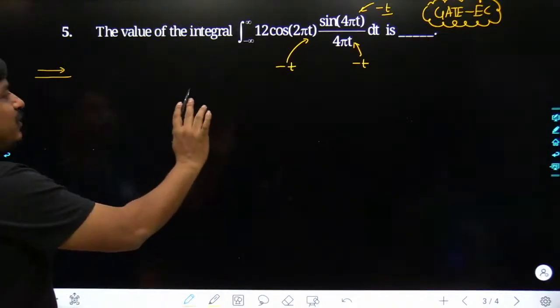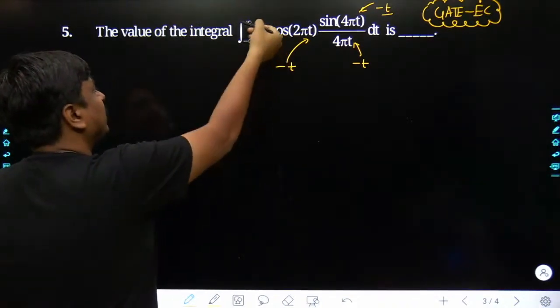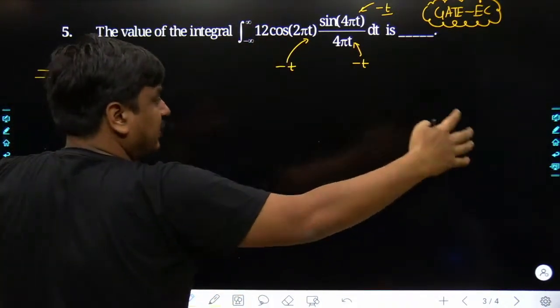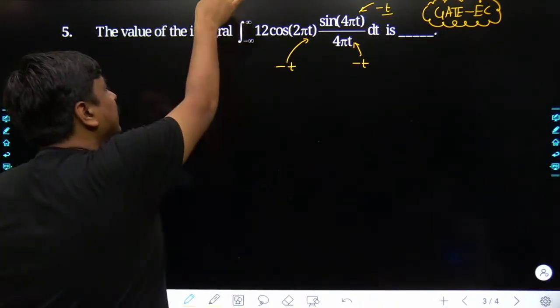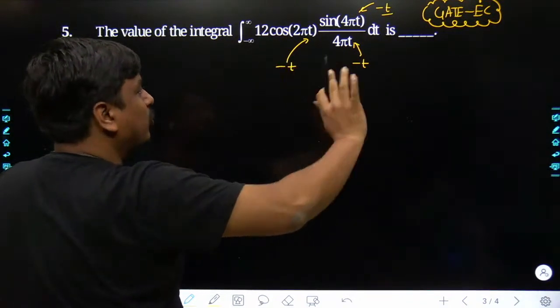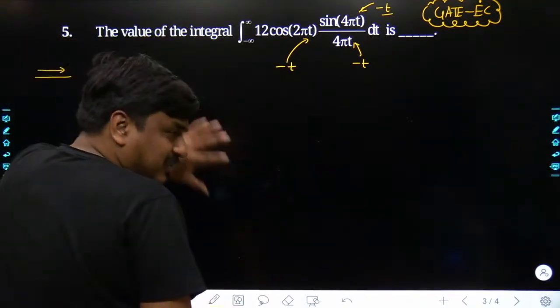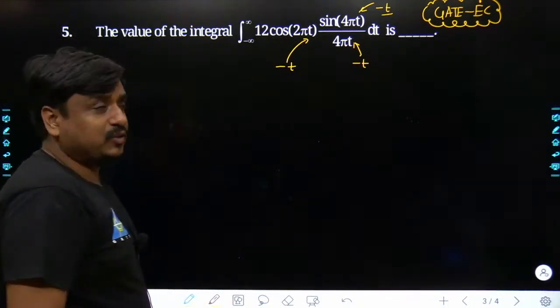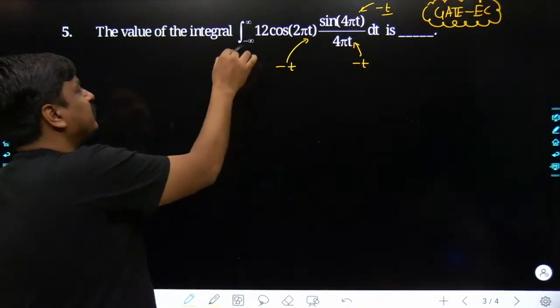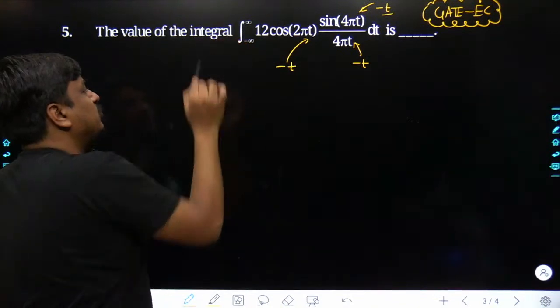As it is an even function, rather than taking its integration from minus infinity to infinity, or from minus a to a, why don't we start from 0 and go till infinity? Whatever area would be occupied, the same area with the same magnitude and the same polarity would be occupied towards the negative values of x. So what we would do is take its integration from 0 to infinity, and I would just do the multiplication with 2.